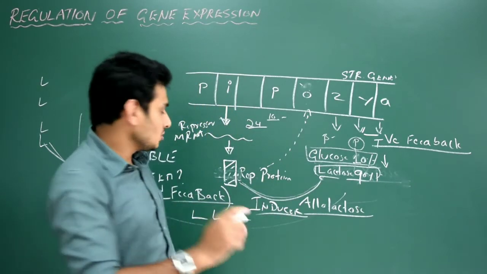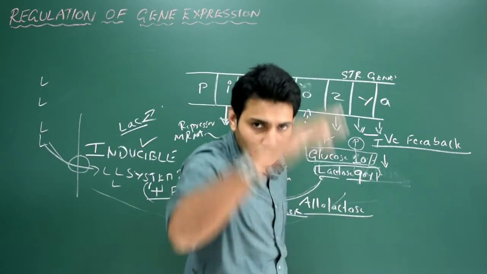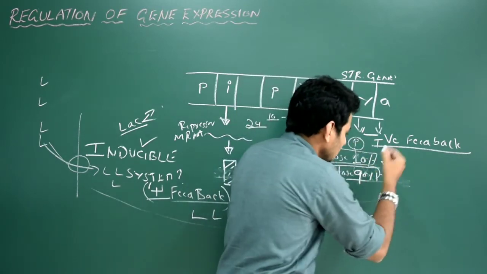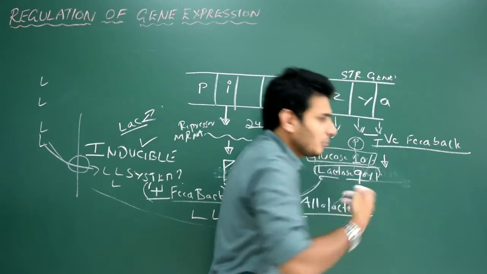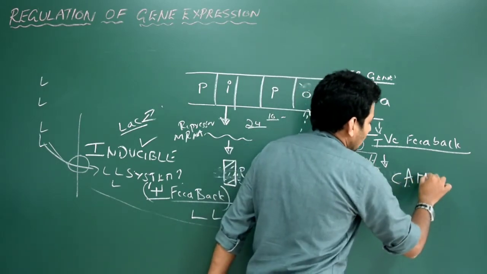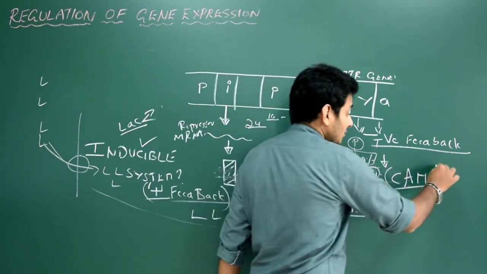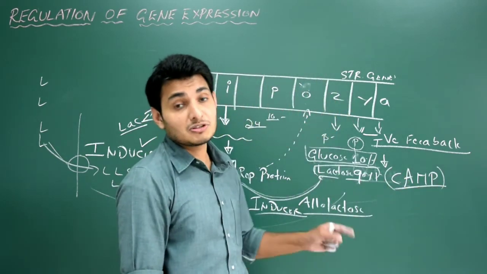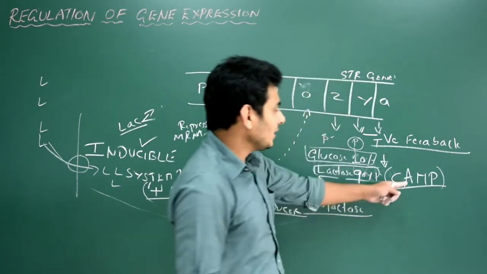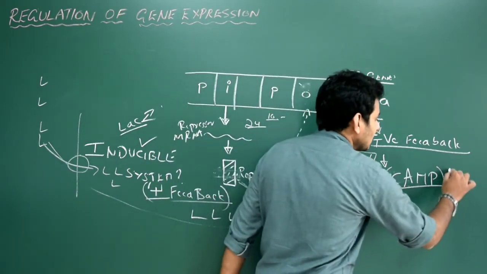This is very important. That is called positive feedback. How does positive feedback work? When the concentration of glucose is going down, reducing in the cytoplasm, what's going to happen? There is one activation mechanism that takes place: activation of cyclic AMP. What is cyclic AMP? Cyclic AMP is nothing but a second messenger. Remember this. I had explained cyclic AMP in the previous year when I was discussing the mechanism of hormone action. Cyclic AMP, a second messenger, will detect the reducing concentration of glucose, and the concentration of cyclic AMP increases.